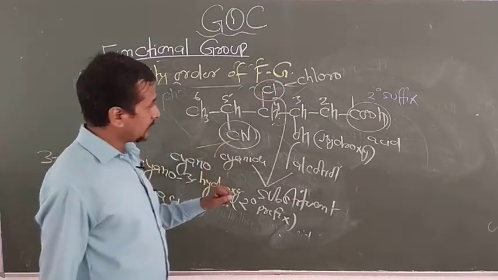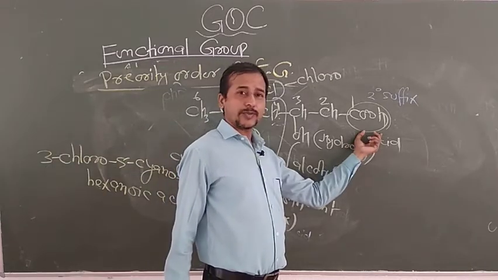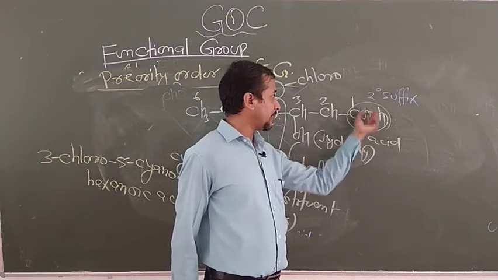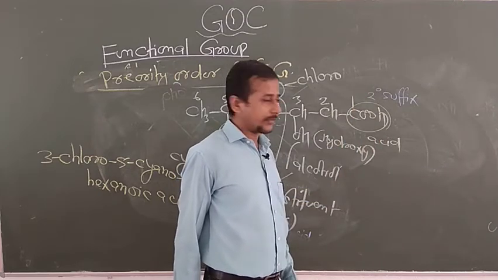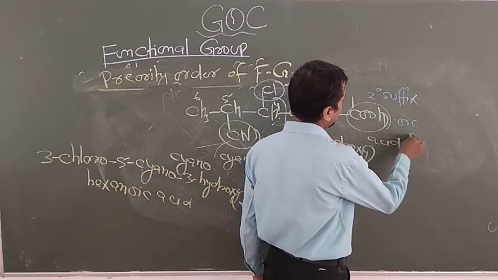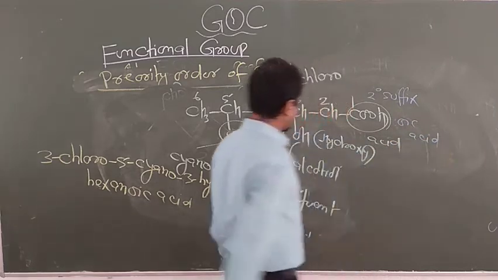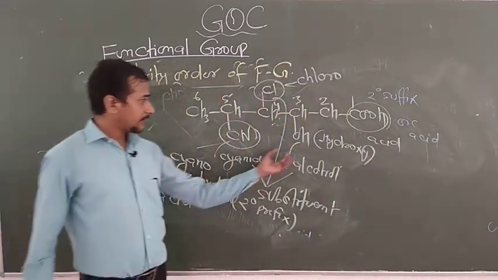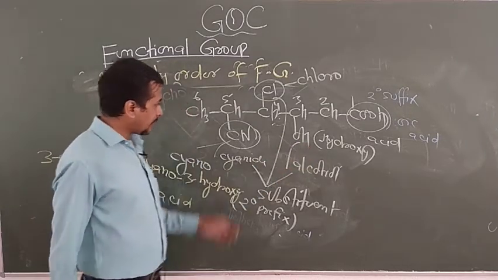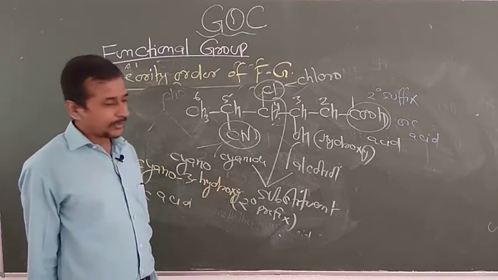Out of these 4, here the acid is given the preference according to the priority order. So that's why for this we have to use the 2 degree suffix, and the name of this suffix is oic acid.